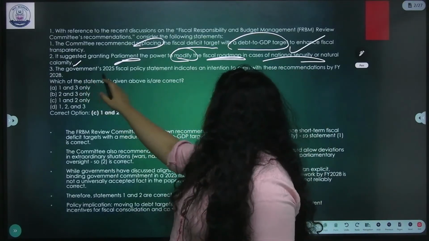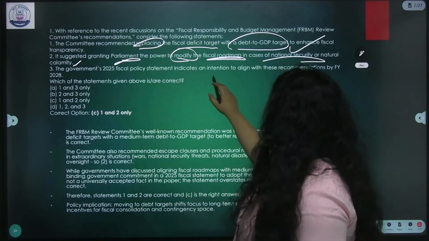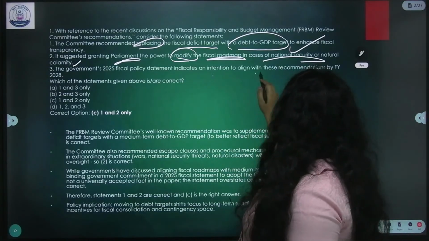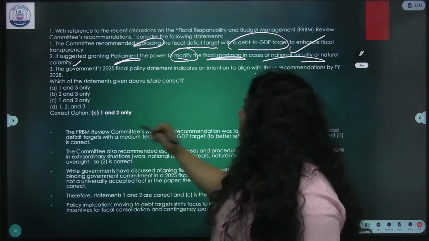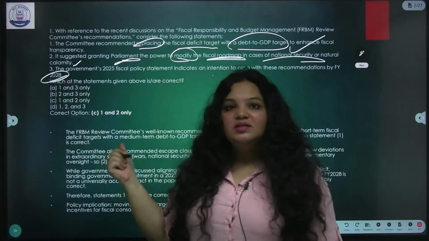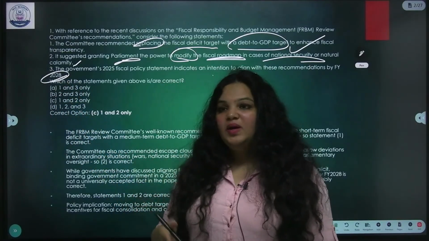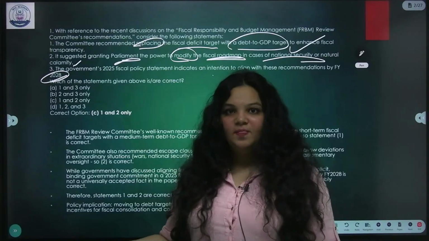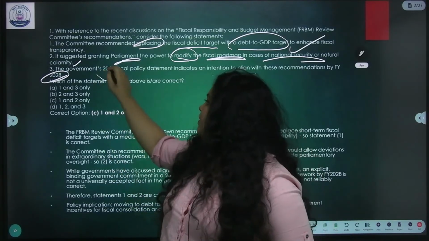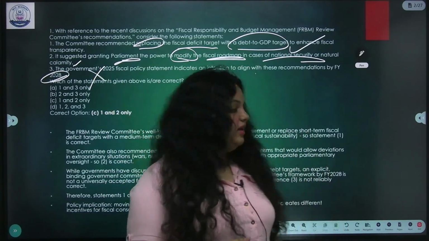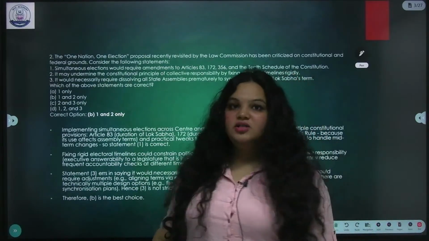Now the third option is government's 2025 fiscal policy statements indicate an intention to align with these recommendations by 2028. Doesn't the statement look a little bit far-fetched? 2028 is just 2 years away. So this is definitely wrong. For a country like India, such short targets are not going to work.